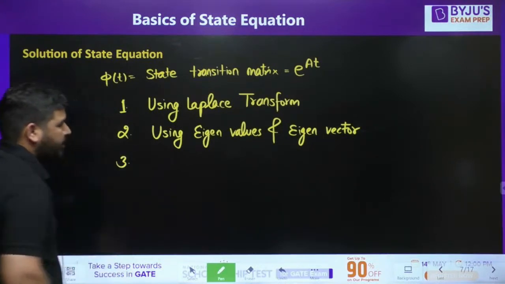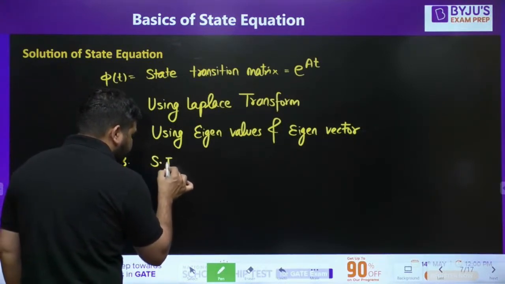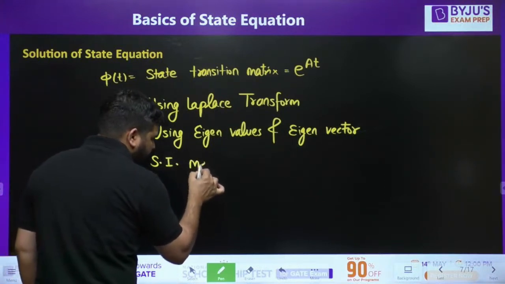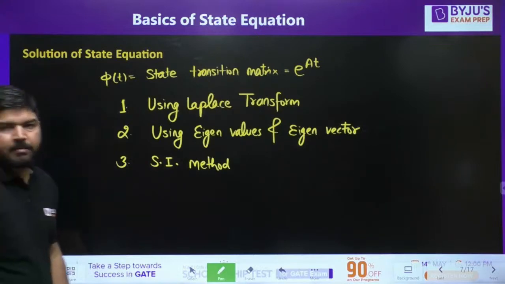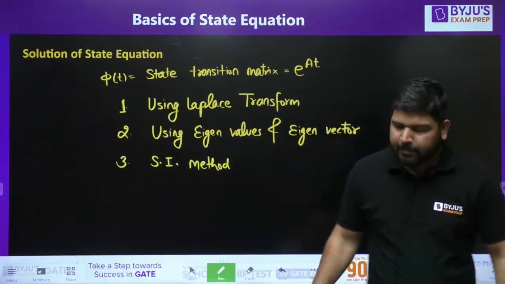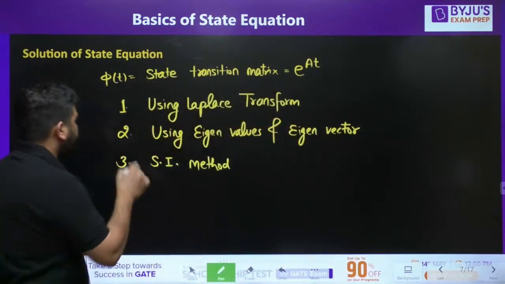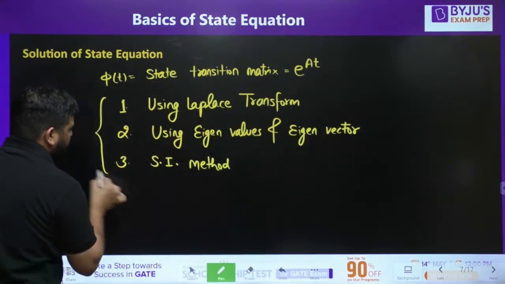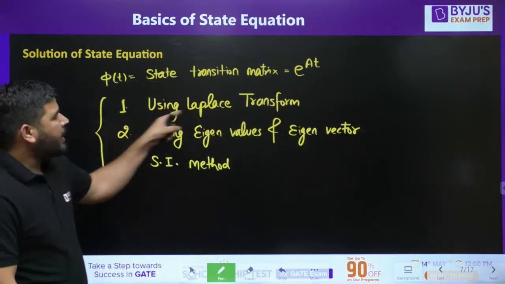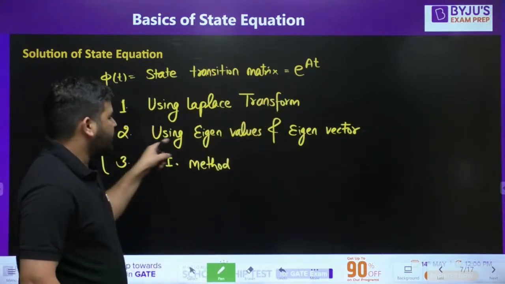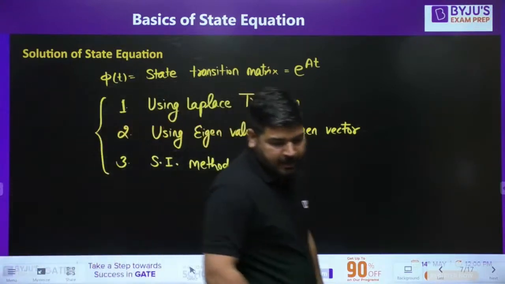Number 3, using Sylvester interpolation method. There is one more method, Sylvester interpolation method. So there can be multiple ways to calculate e to the power At. I am telling you these 3 ways: using Laplace transform, using eigenvalues and eigenvector, and Sylvester interpolation method.